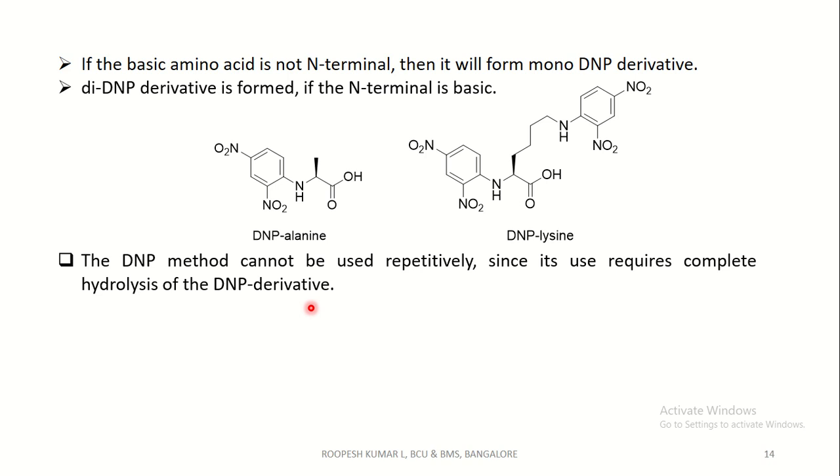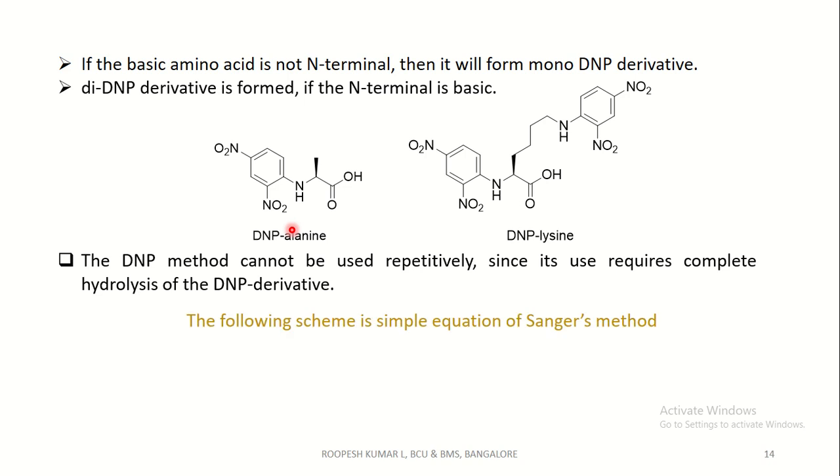The other peptide bonds are broken into amino acids, which is difficult to identify. This method can't be applied to the other peptide chain.